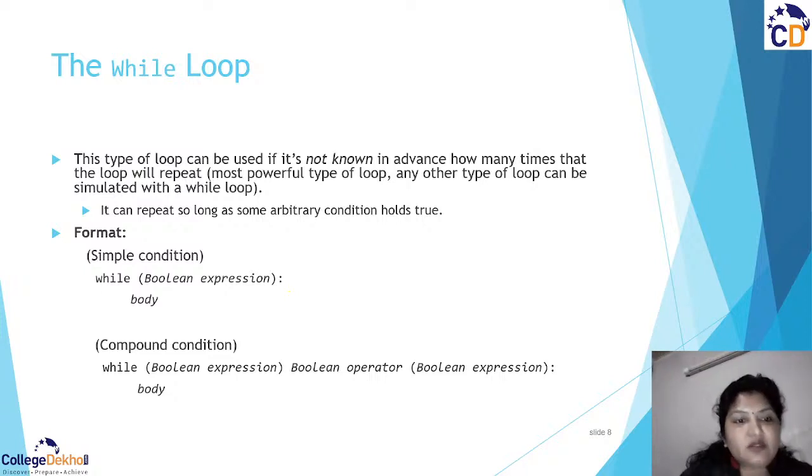Now, when you have a simple condition, you may directly initialize your counter, then write the expression or condition, and then write the body of the while loop. Or suppose you have a compound condition. What is a compound condition?